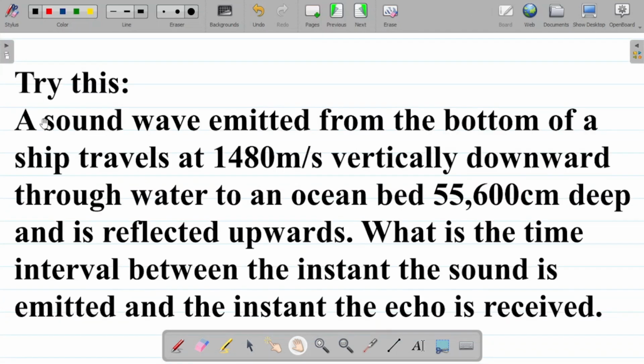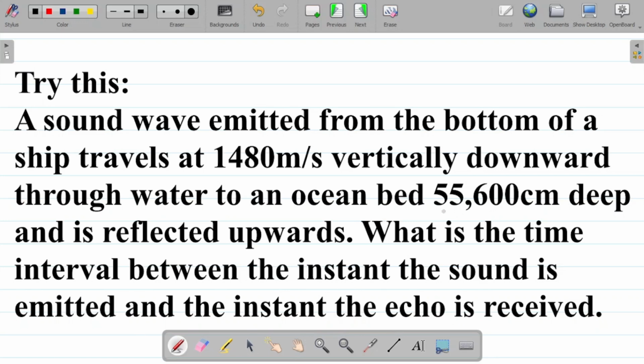Alright guys, you can try this question. A sound wave emitted from the bottom of a ship travels at 1480 meters per second vertically downward through water to an ocean bed 55,600 centimeters deep and is reflected upwards. What is the time interval between the instant the sound is emitted and the instant the echo is received? Solve this question and leave your answer in the comment section.